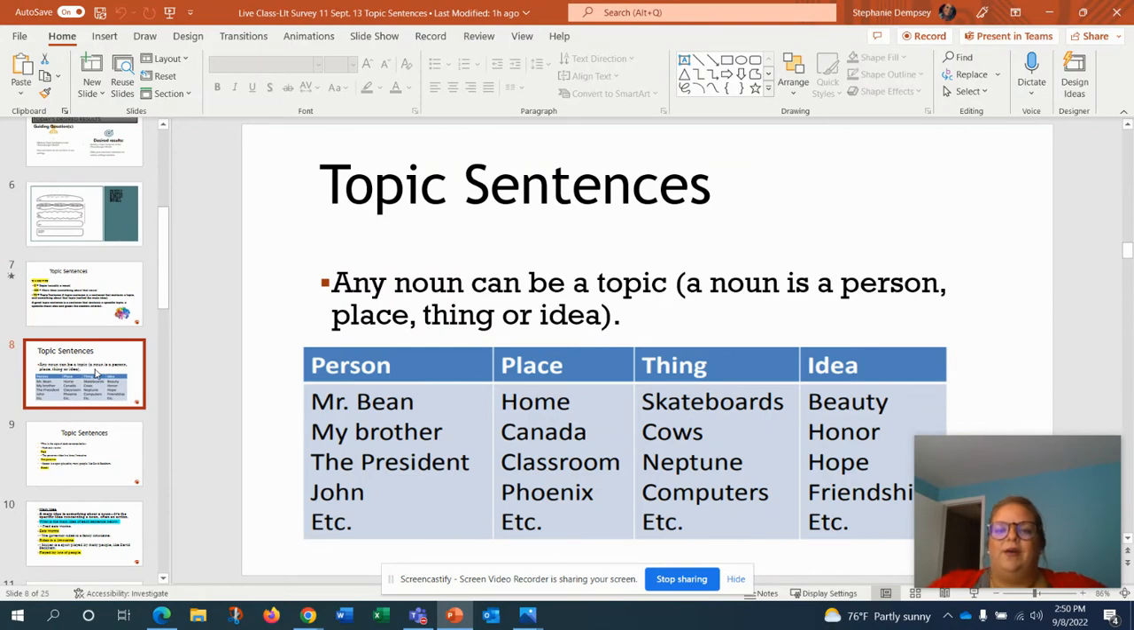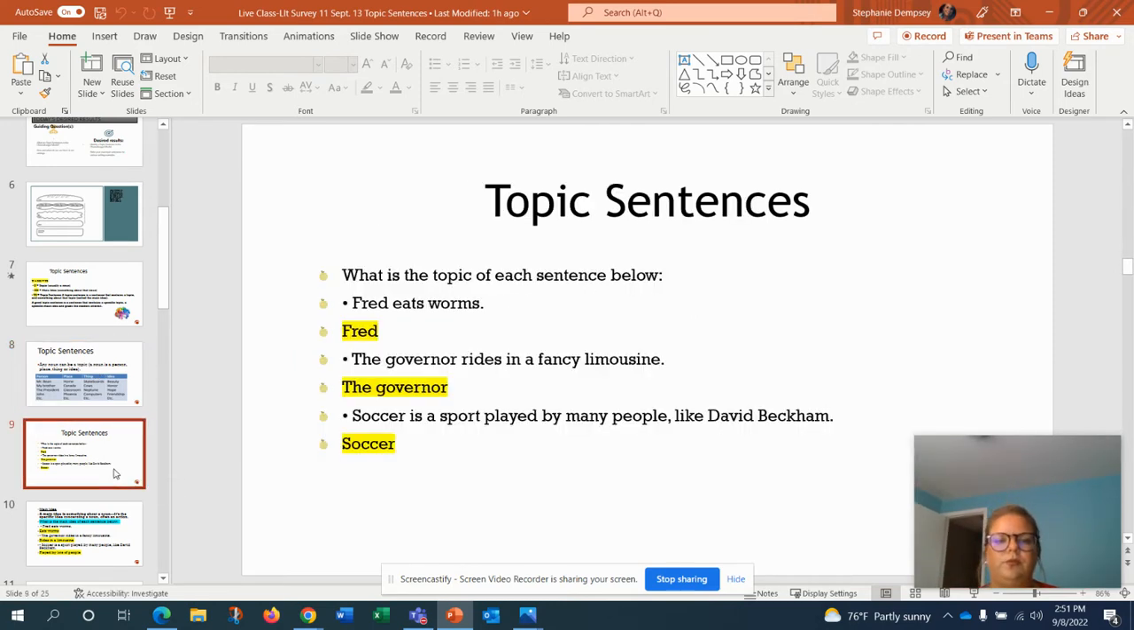Here are some examples of things that can be topics. Anything that's a noun can really be a topic. So, a person: Mr. Bean, my brother, the president, John. A place like home, Canada, a classroom, Phoenix. A thing would be skateboards, cows, Neptune, computers. An idea is something like friendship, beauty, honor, hope. Now, what we're going to do is try to make topic sentences. We're going to try to find the topic from each topic sentence here.